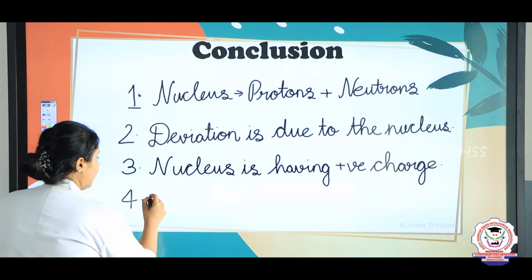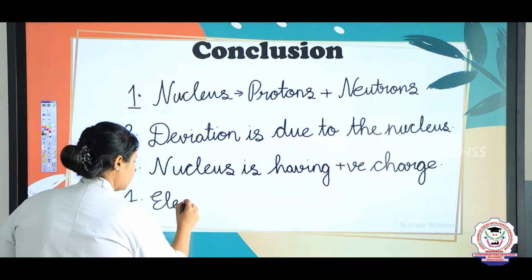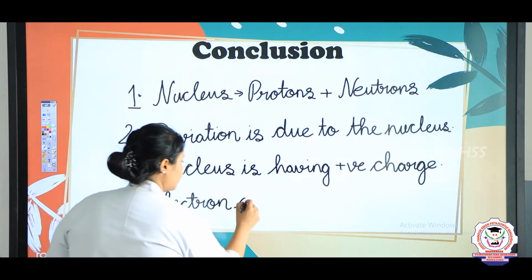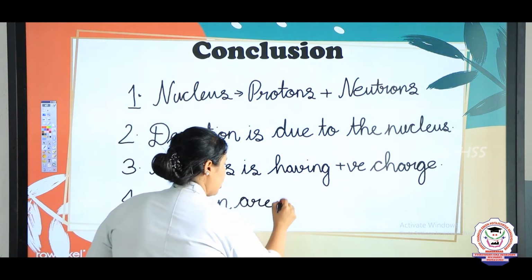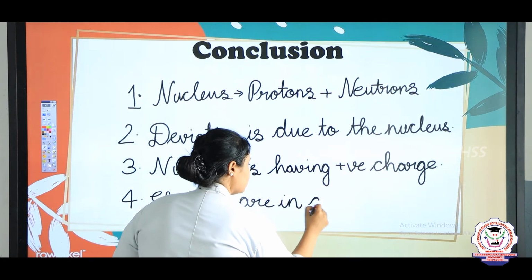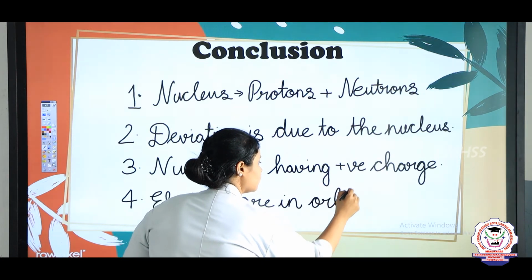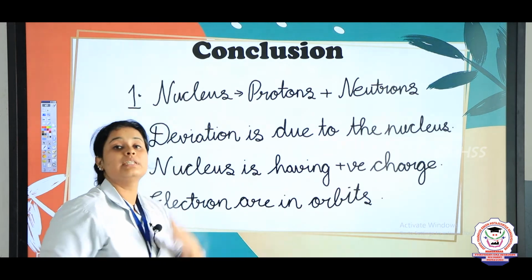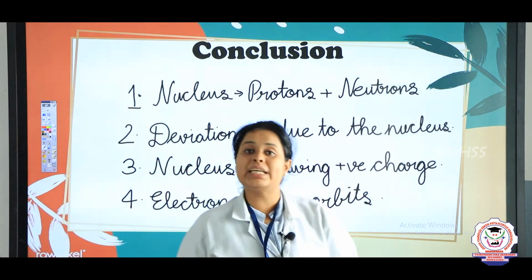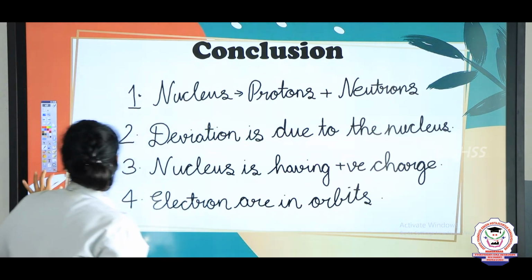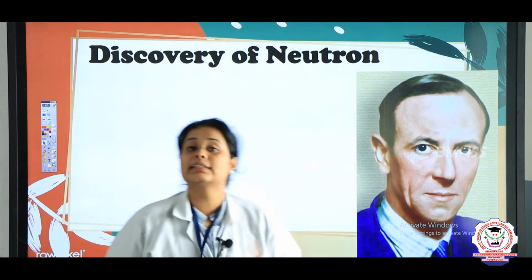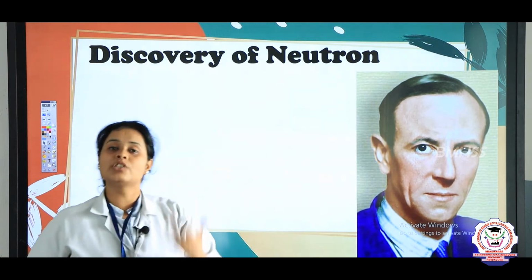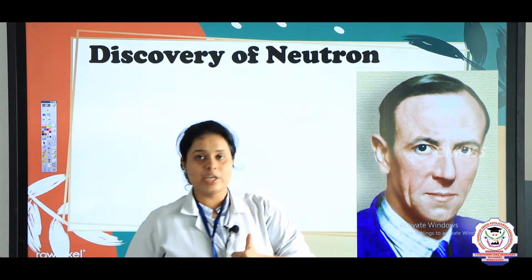So, electrons are in orbits, and the speed of revolution in the orbits is very high. So, these are the conclusions which were drawn. Then came the discovery of the neutron. The person here is J.J. Chadwick. His name is James Chadwick.